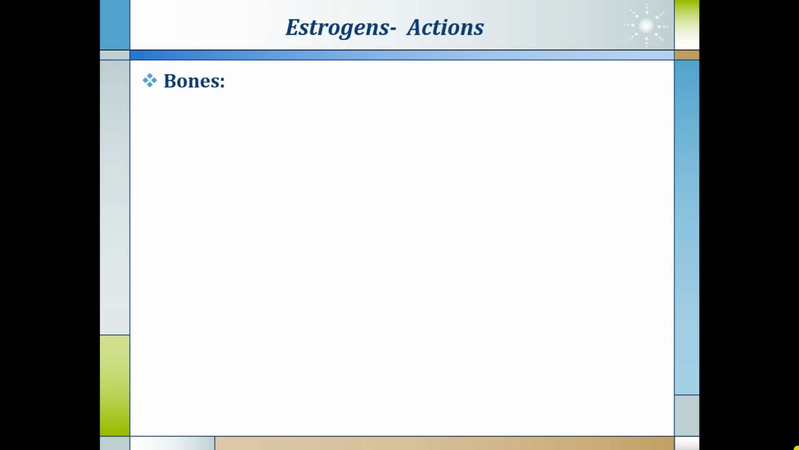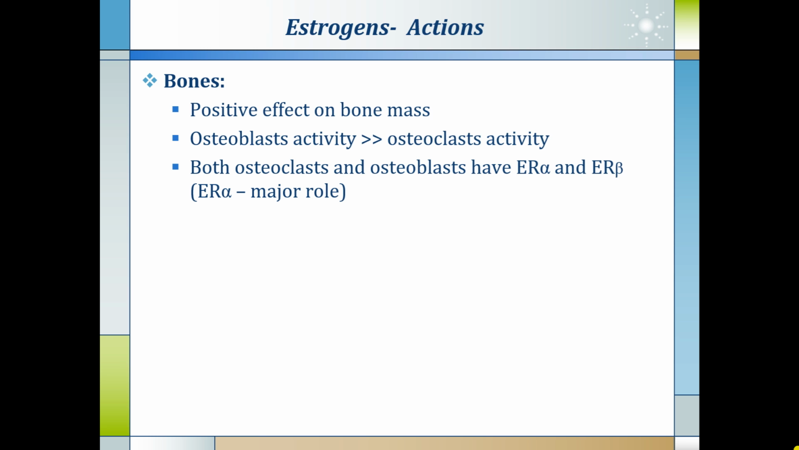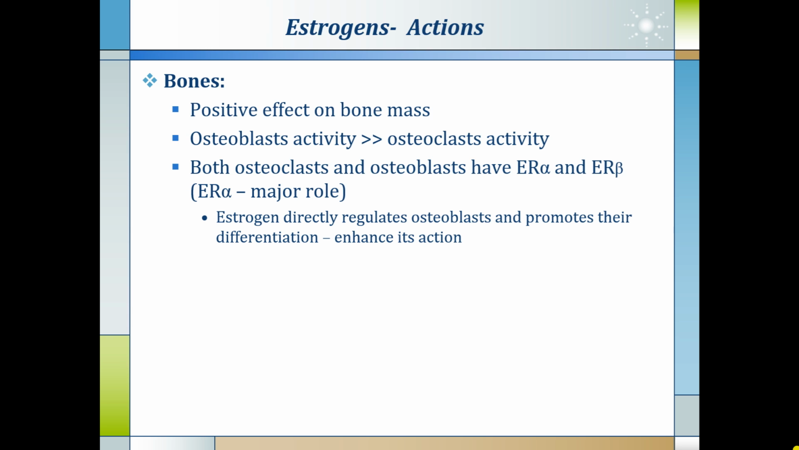Now we see the actions of estrogen on the bones. Estrogen produces a positive effect on the bone mass. It enhances the osteoblastic activity as compared to osteoclastic activity. Both osteoclasts and osteoblasts have estrogen receptor alpha and beta, but estrogen receptor alpha has the major role. Estrogen directly regulates the osteoblasts and promotes their differentiation and enhances their action. It inhibits the osteoclast activity.